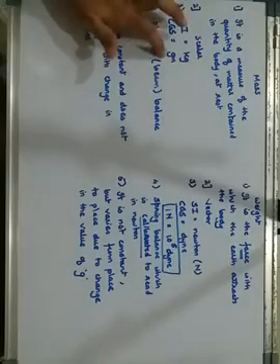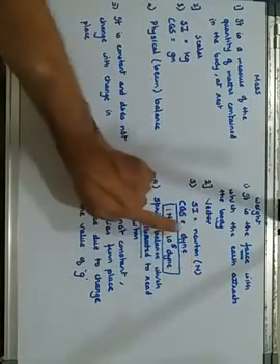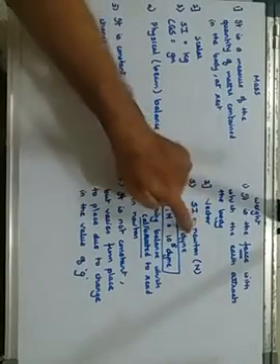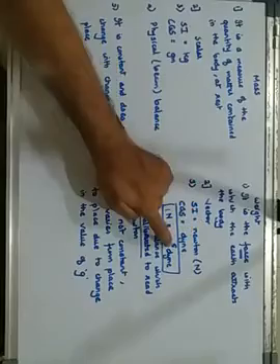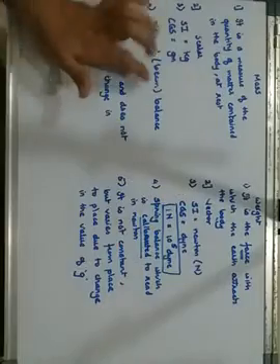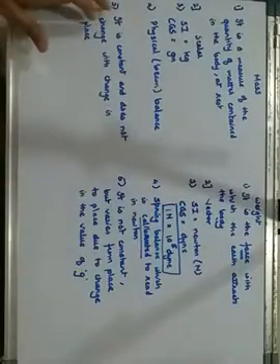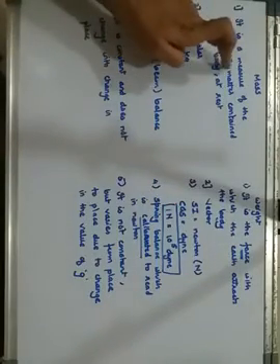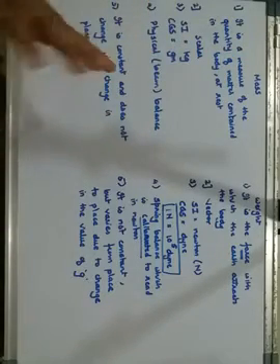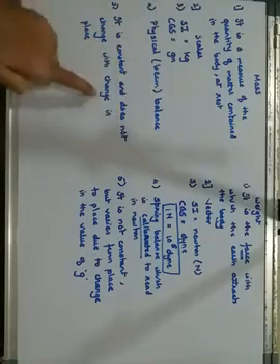In CGS system it is grams. Whereas weight, since it is a type of force, is measured in Newton, and in CGS it is measured in dyne. This is an extra thing I have noted down, that the relation between Newton and dyne is 1 Newton equals 10 raised to 5 dynes, to solve problems. How is it measured? Mass is measured by a physical or beam balance, and weight is measured by a spring balance. Mass is the quantity of matter already present inside the body, so it is not going to change as you move from place to place. That's why it is constant and does not change with change in place.